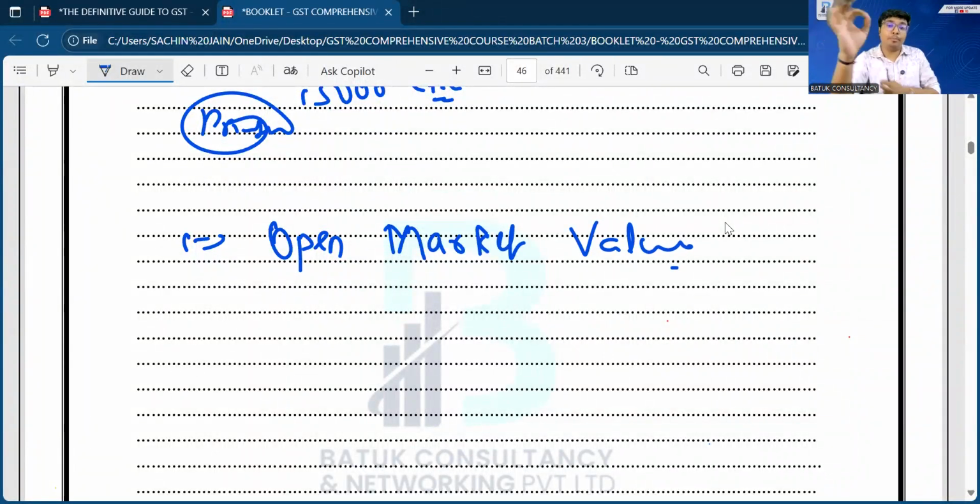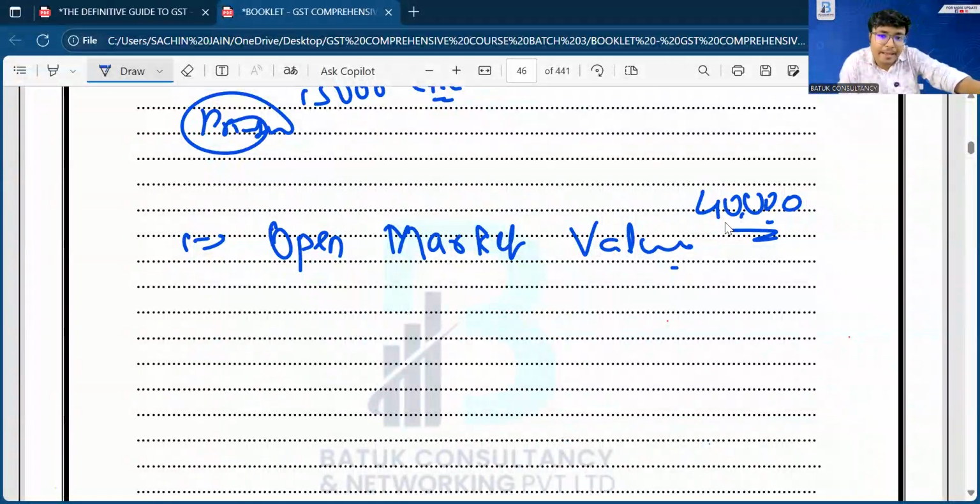Suppose the same laptop is available in the market and the price is 40,000 rupees. So this rule is saying that you can take the transaction value or taxable value as 40,000 rupees and pay GST on that 40,000 rupees because this is the market price.